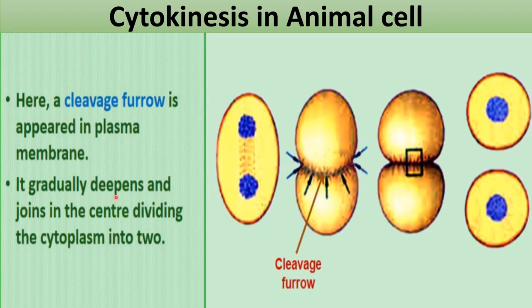Then it gradually deepens, as you can see here, and joins in the center. When it joins in the center, then obviously the cytoplasm will divide, okay, and two daughter cells will be formed like this. So this is the method by which animal cells cytokinesis occur, simply by cleavage formation, right?